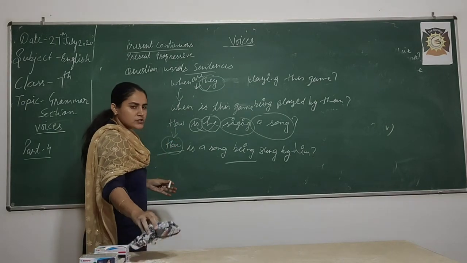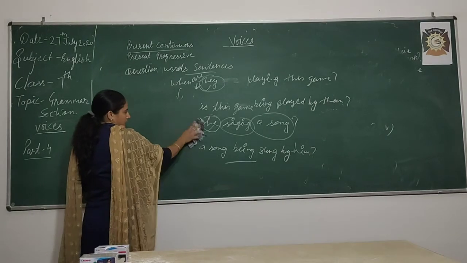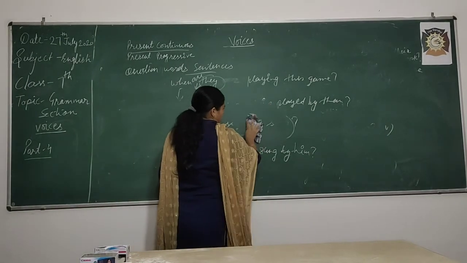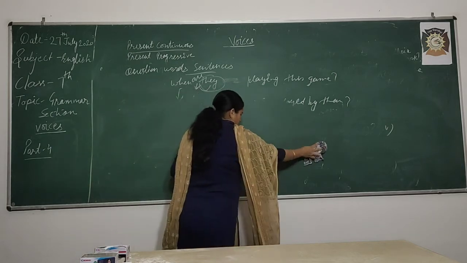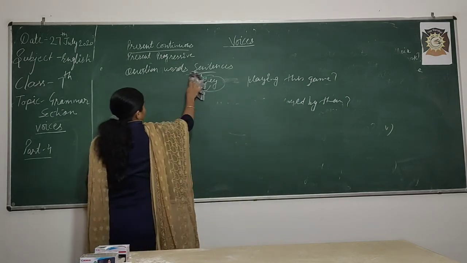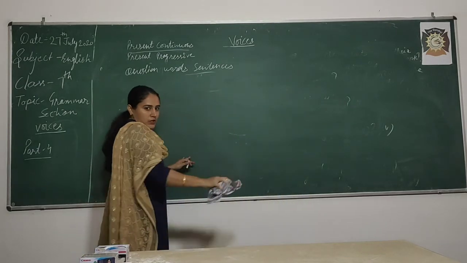So, what formation will you get from this? Can you write the formation yourself or not? Some students can say yes ma'am we can write, but some can say no ma'am, we are not getting it, because they are not concentrating on what we are doing. So, I am writing the formation now for you.